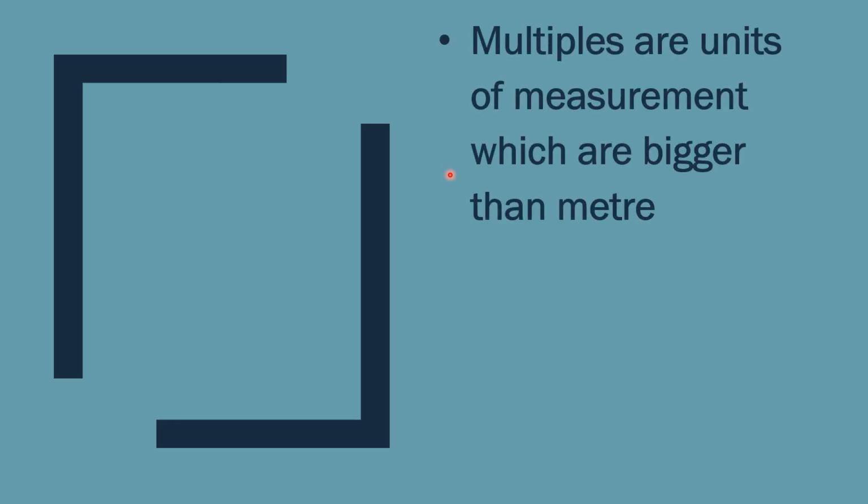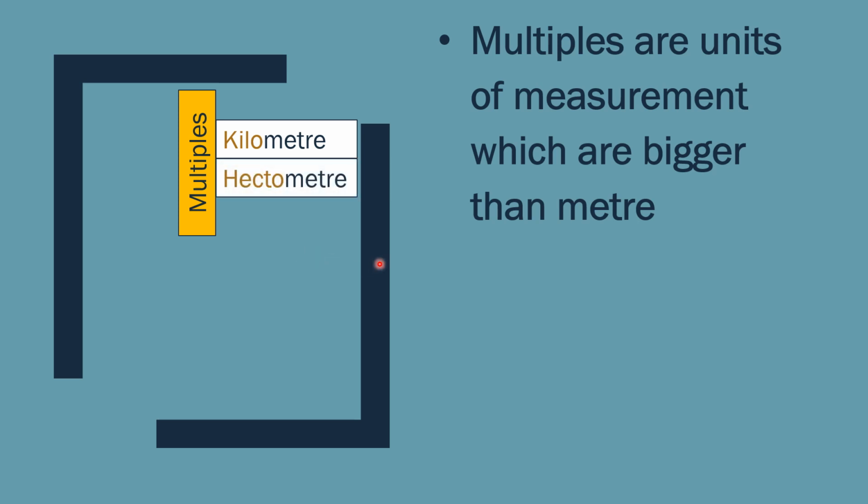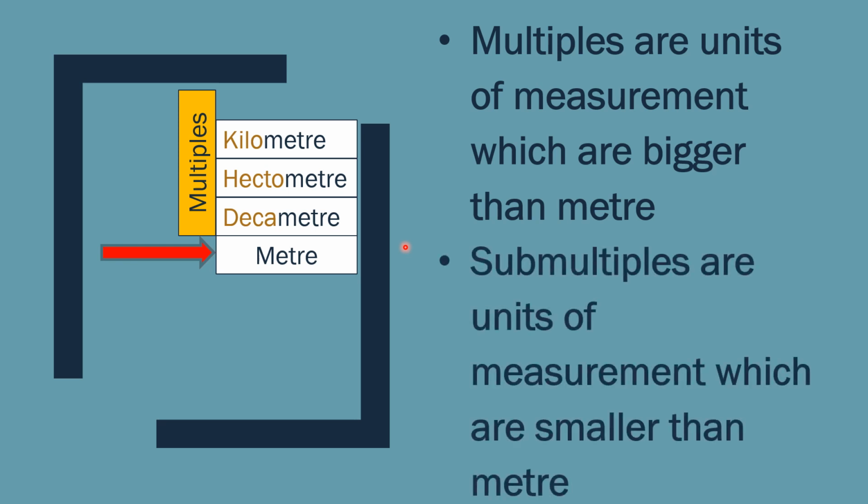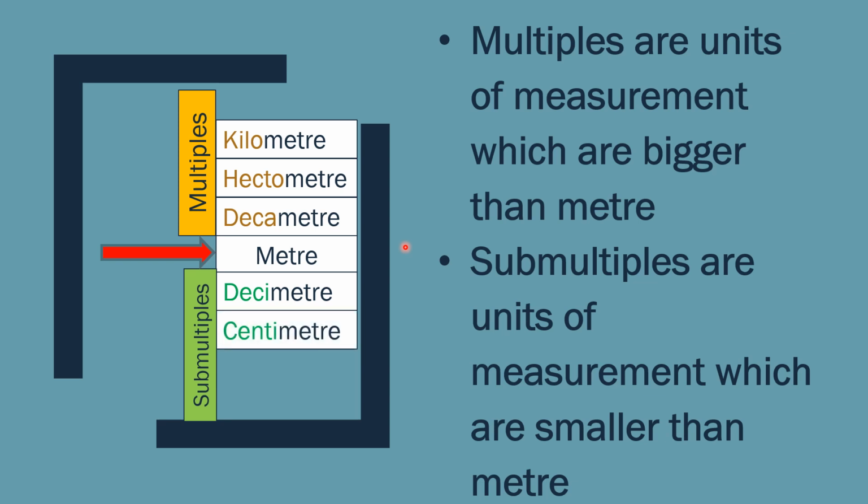Therefore, we have seen so many units. Multiples are units of measurement which are bigger than meter. For example, multiples are like kilometer, hectometer and decameter. These are bigger than meter, which is a standard unit of length. And submultiples are units of measurement which are smaller than meter. For example, these are submultiples: decimeter, centimeter and millimeter.